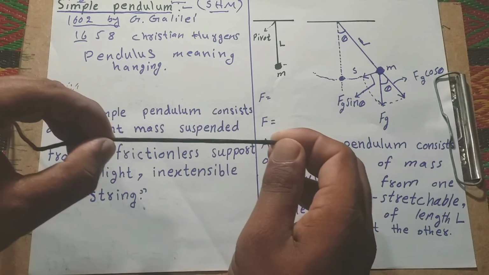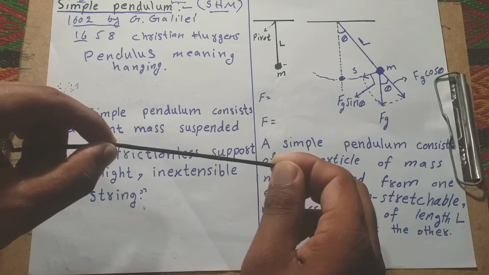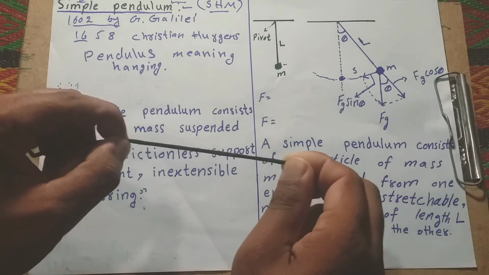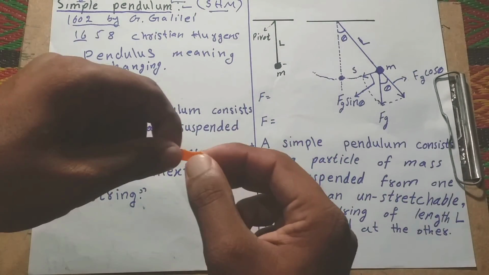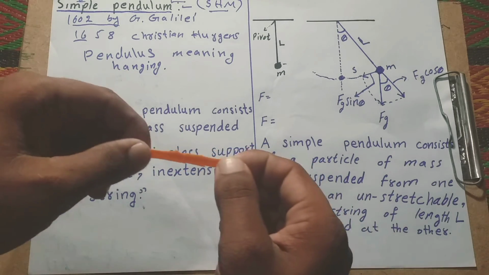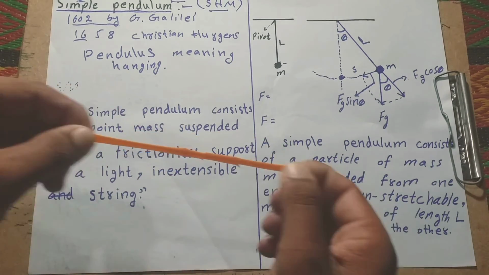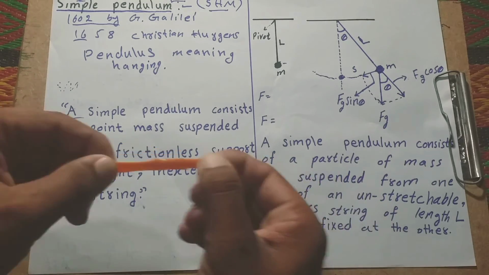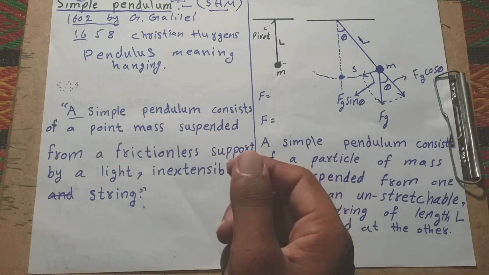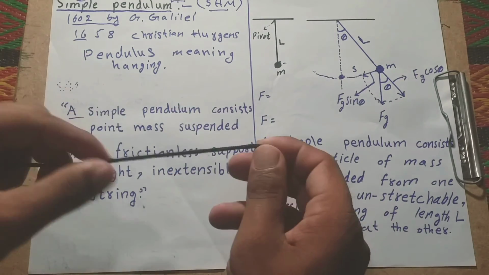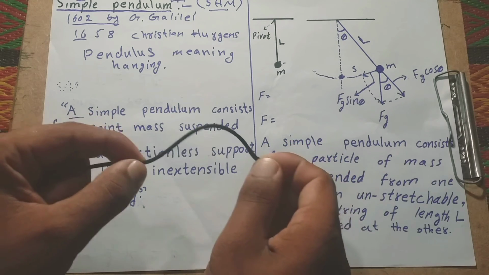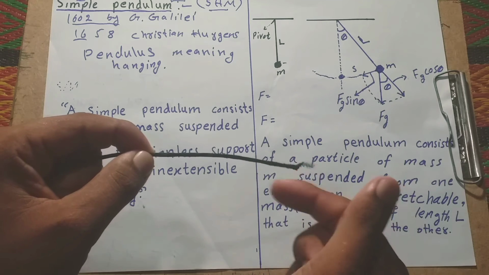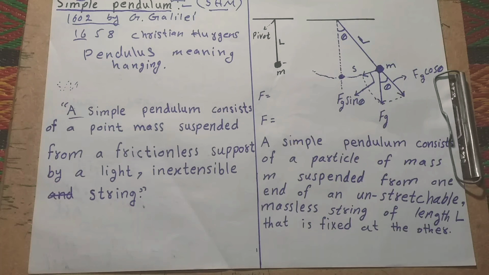This is an inextensible string, it does not stretch further. For example, this is a stretchable, extensible string. This can stretch further. But the simple pendulum string does not stretch further. Both ends are fixed. Okay, this is an example of a string. Understand clearly?